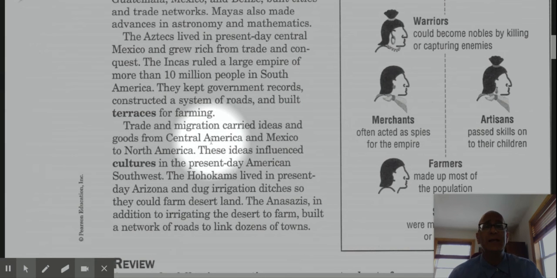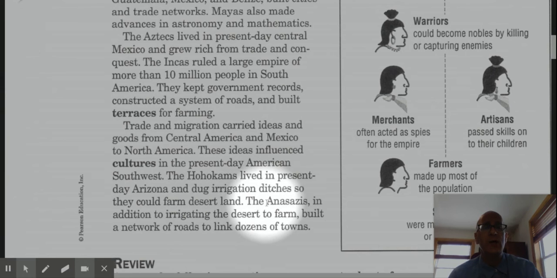Trade and migration carried ideas and goods from Central America and Mexico to North America. These ideas influenced cultures in the present-day American Southwest. We're talking Southwest, we're talking the area today that's Arizona, New Mexico, Colorado, Nevada, in that area, out near the Four Corners. The Hohokams were one of these people. That's a great name, the Hohokams. The Hohokams lived in present-day Arizona and dug irrigation ditches so they could farm desert land.